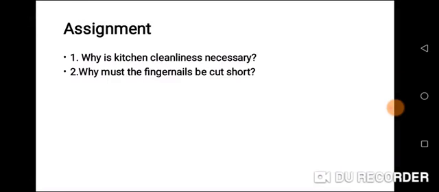Children, I hope you've learned more on how to prevent foodborne diseases. Assignment. Why is kitchen cleanliness necessary? 2. Why must the fingernails be cut short? Children, make sure you do your assignment.